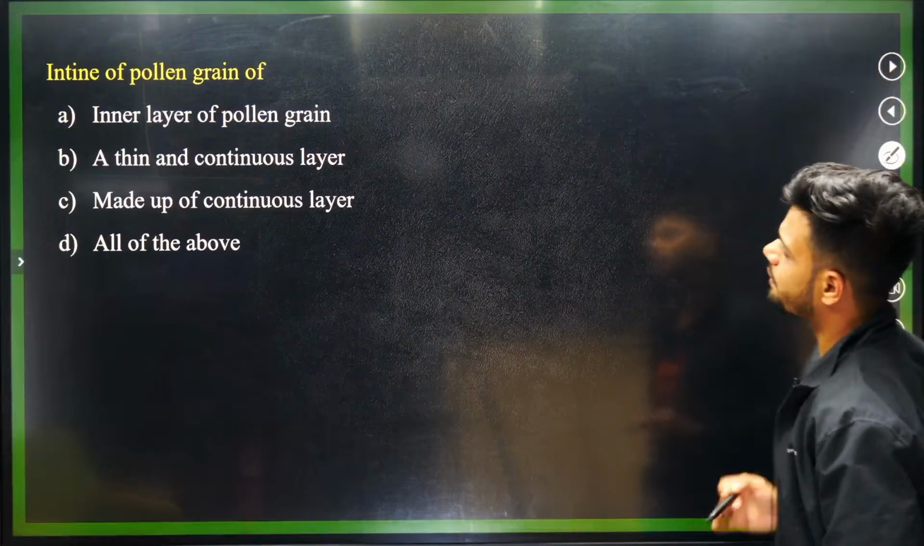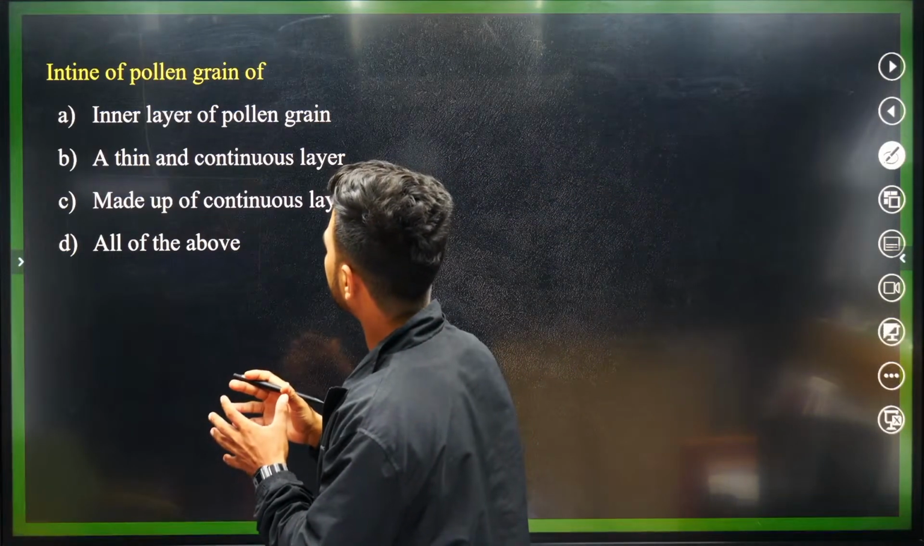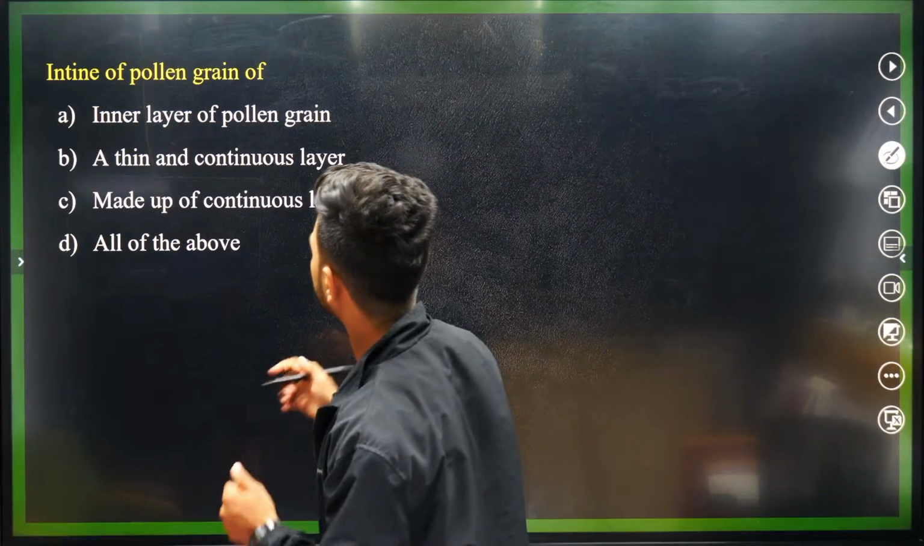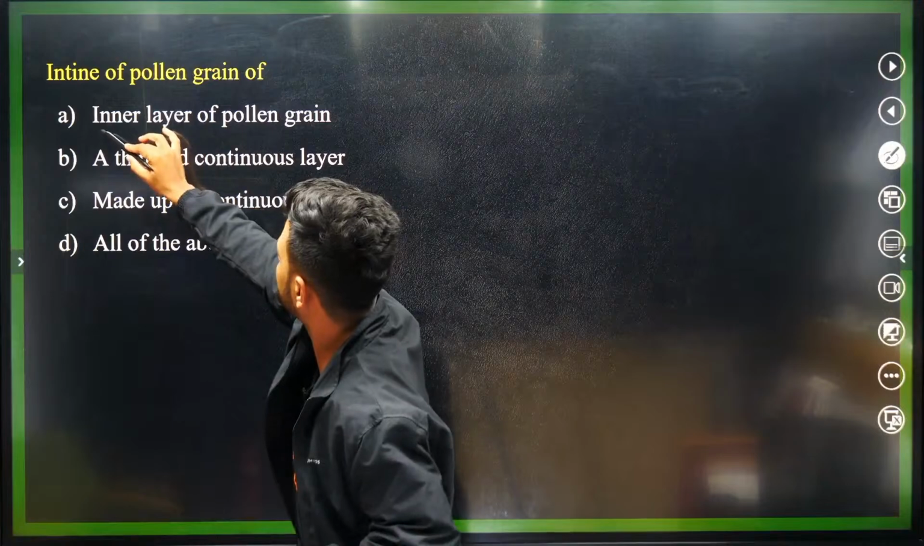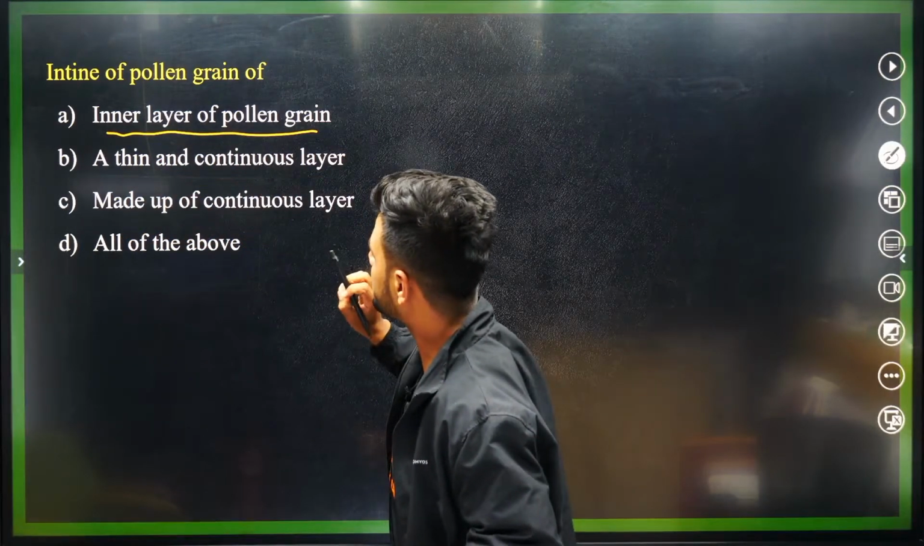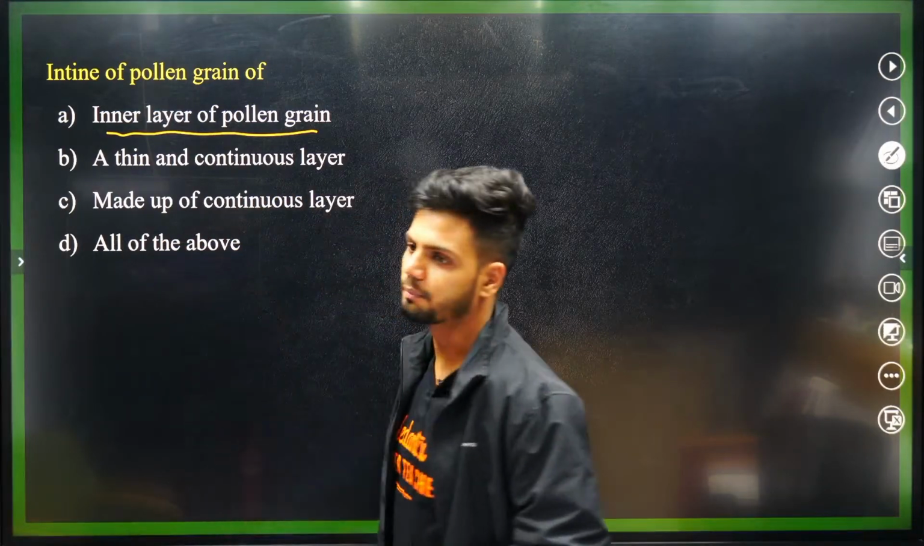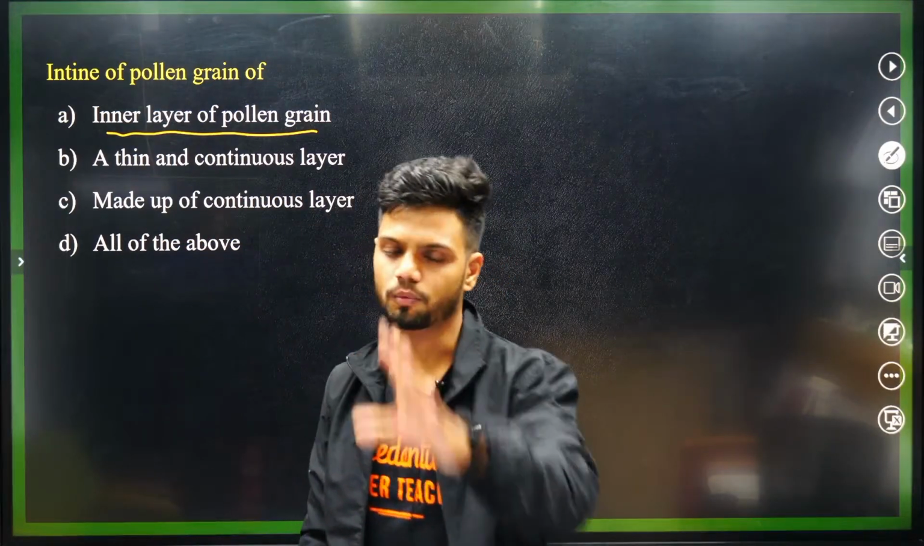Now next question. Intine of a pollen grain is the inner layer of the pollen grain, thin and continuous layer, made up of cellulose and pectin, or all of the above? 10 seconds, go.